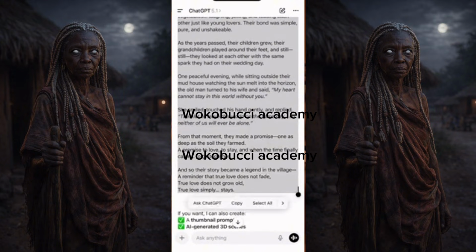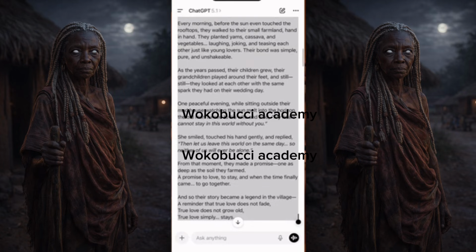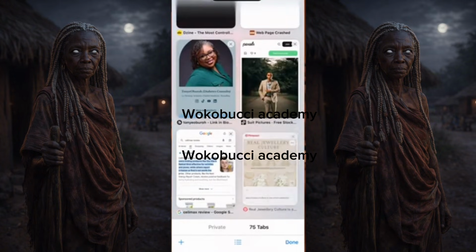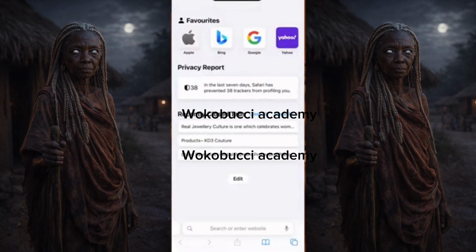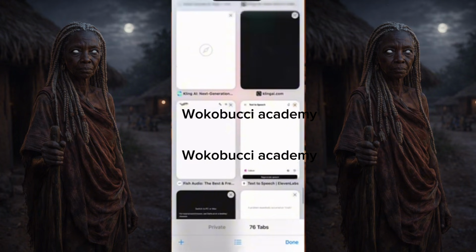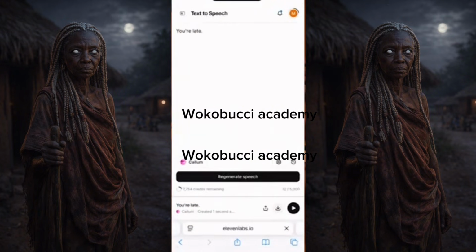Where do we create our voiceover? On 11 Labs. For those of you who have not used 11 Labs before, I'm going to create a voiceover on 11 Labs. So I have copied everything that I need to copy here. And now I'll be going to 11 Labs. I'm using my 11 Labs from my browser, so I'll go right like this and check for my 11 Labs. Okay, so now we have 11 Labs.